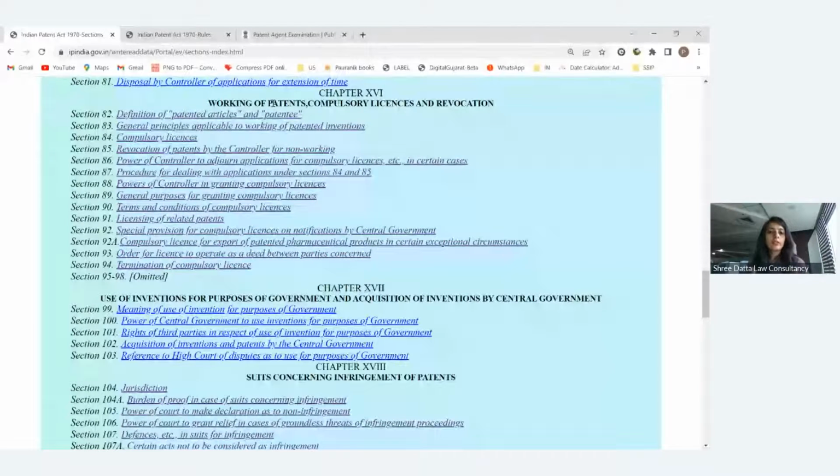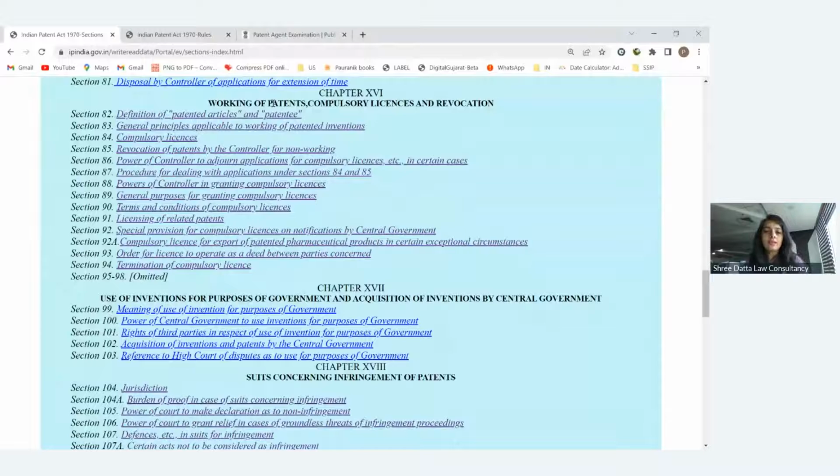I have enough capacity to manufacture your patented product, right? So for that I can apply to the patent office that this patent is not being worked, but I have this much facility. I can make this patented product and sell it to the Indian community at a very affordable price. If you are not in a position to make your product in the working stage, then any other party can ask the patent office for compulsory licensing.